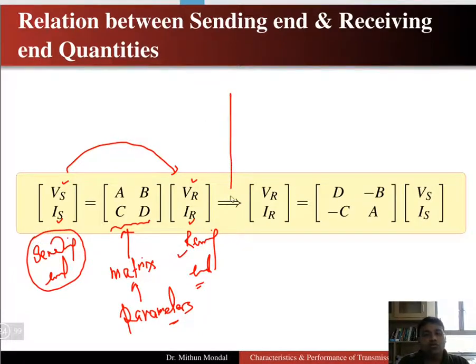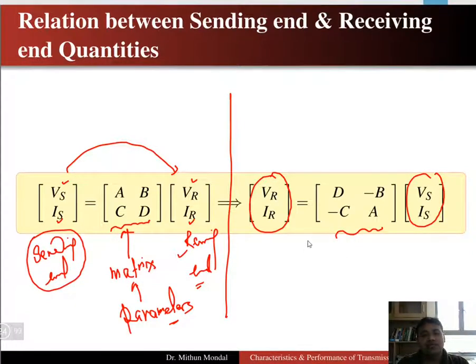Having known this, if we want to calculate the receiving end voltage and receiving end current, if we know the sending end voltage and sending end current, then for this ABCD parameter matrix, we take the inverse of that.